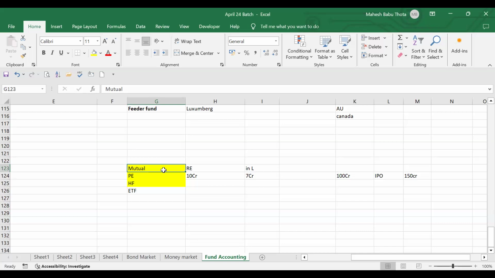Private equity. And now comes the hedge funds. Tell me, is it open-ended or closed-ended? Can anyone guess? Closed-ended? Hedge funds are also open-ended only. Why is it open-ended, sir? They are investing in a lot of risky assets, right? How is it going to be open-ended?